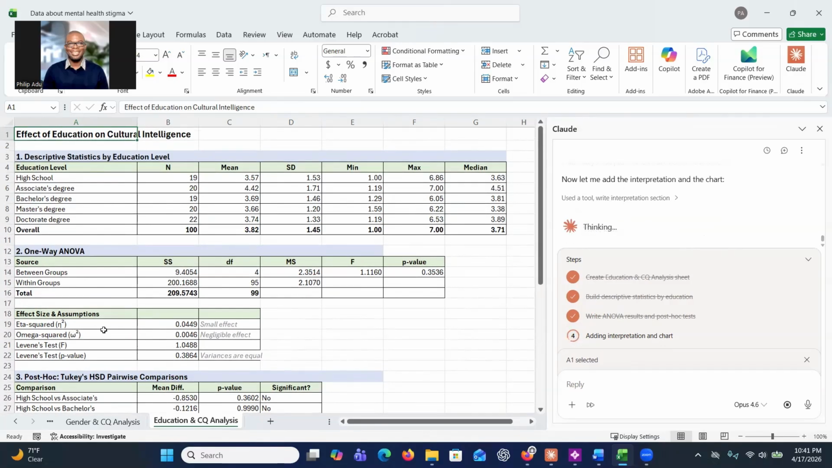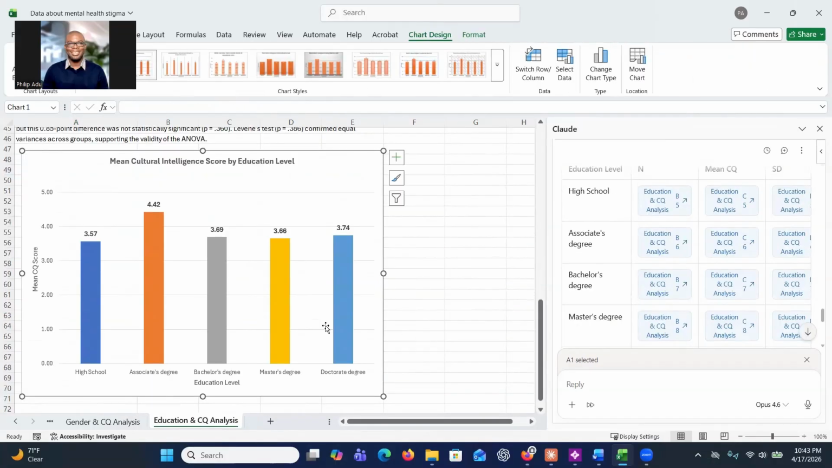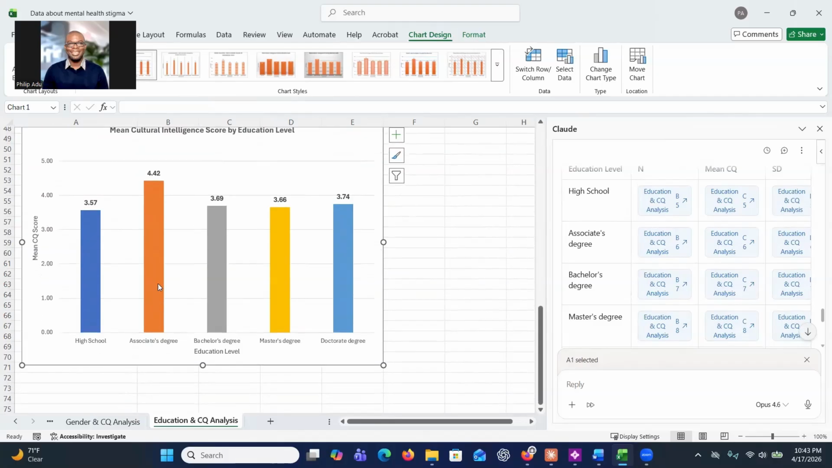And it has also provided some assumptions. If you are not familiar with them, you can always ask the system to get more information. So as you can see here, it has shown us the bar chart, and you can see that the associate degree had the highest cultural intelligence compared to the rest of the groups. Right. The second highest is, I think, doctoral degree. Right. And you can also ask the system to create a new chart for you, maybe a pie chart. You can ask it and it will be able to do that for you.